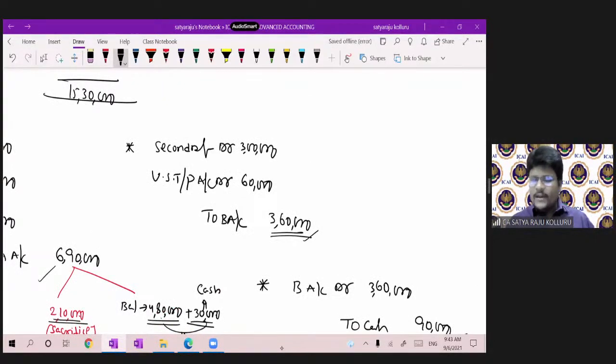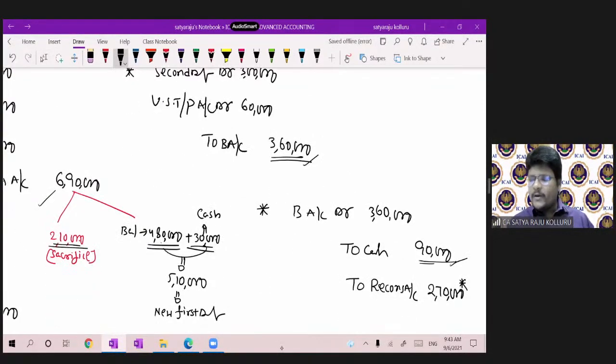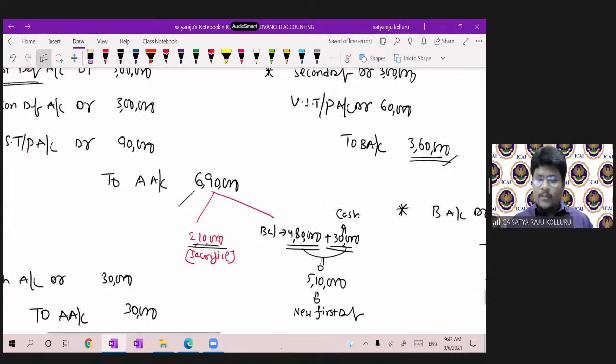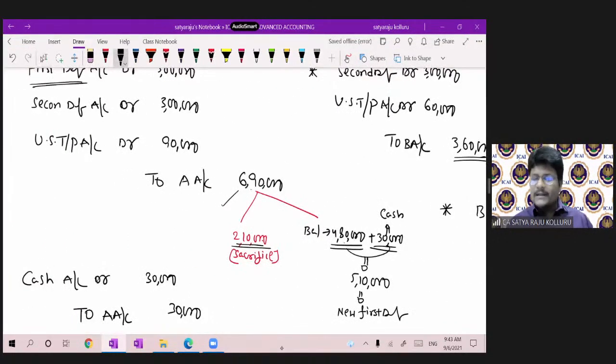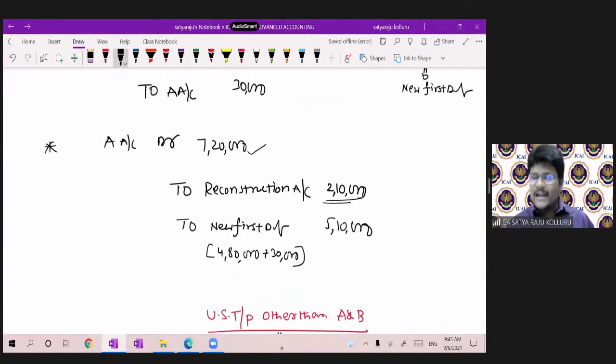Sir, for B he told very simple. For B, final settlement, we are paying 90,000, and the remaining balance was profit. For A, he made it a little bit complicated. Apart from that, he subscribed 30,000 for the cash. He paid 30,000 cash as well. So the total amount payable to A was 6,90,000 plus 30,000, which leads to 7,20,000. So that's why I cancelled 7,20,000.